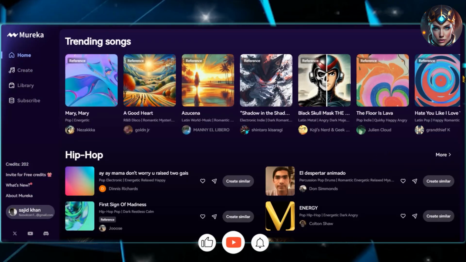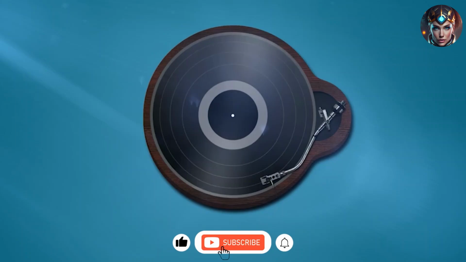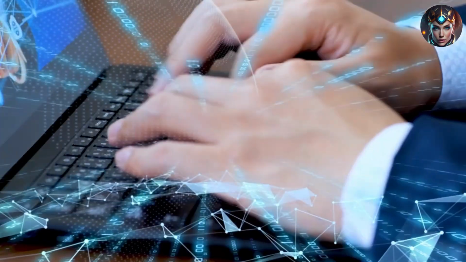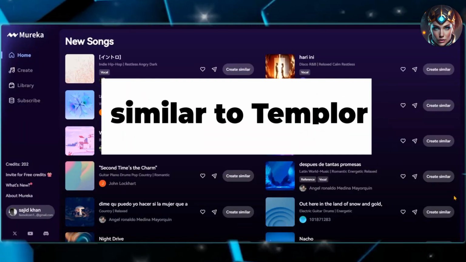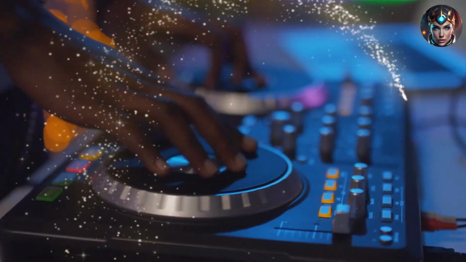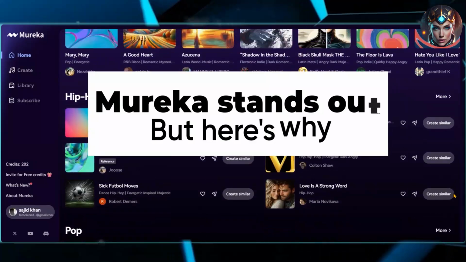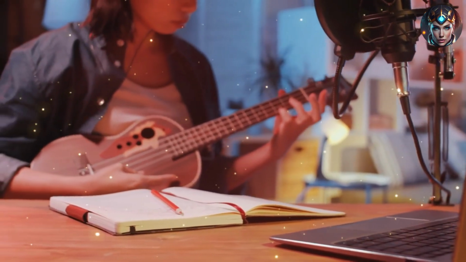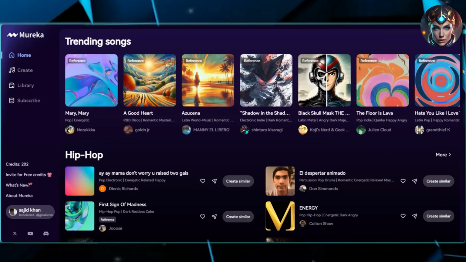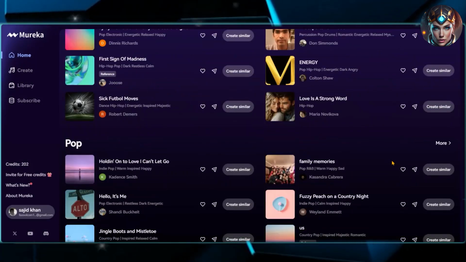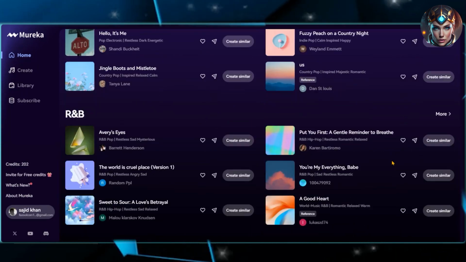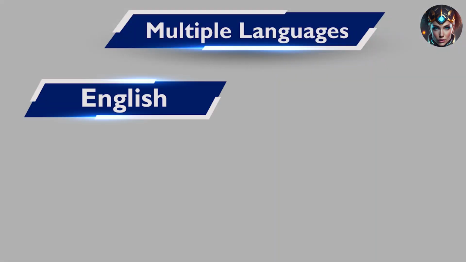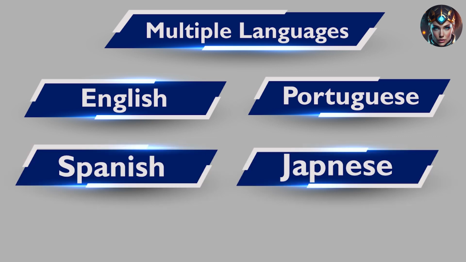What if I told you your next favorite song could be created by AI in just seconds? Get ready, because this new AI music update is a total game changer. Mureka is an AI music generator, similar to Suno and Udio. It can produce complete songs with just one click. But here's why Mureka stands out. You can give it any reference song, and it'll create something similar for you. Plus, it offers different AI singers, so you can use the same voice consistently across all your tracks. And the best part? Mureka now supports song creation in multiple languages, including English, Portuguese, Spanish, Japanese, and Korean.